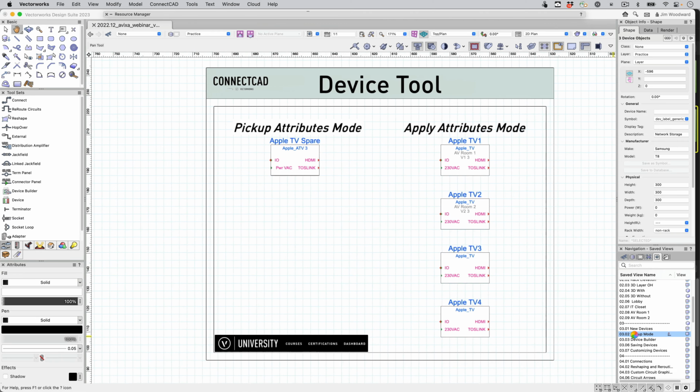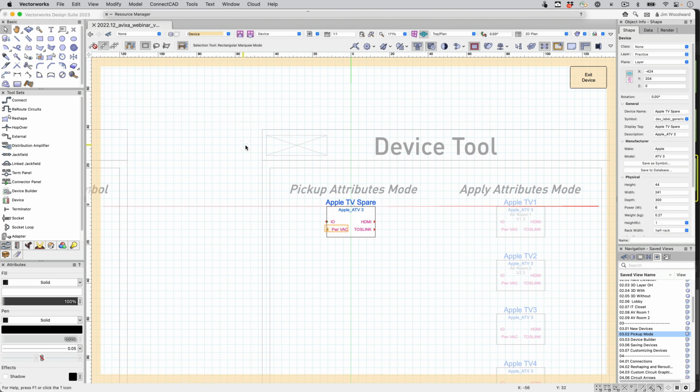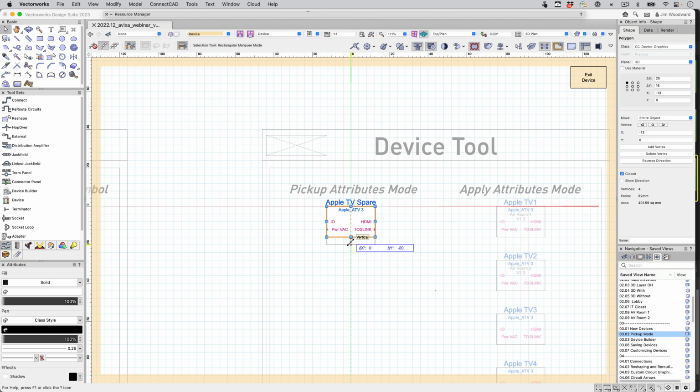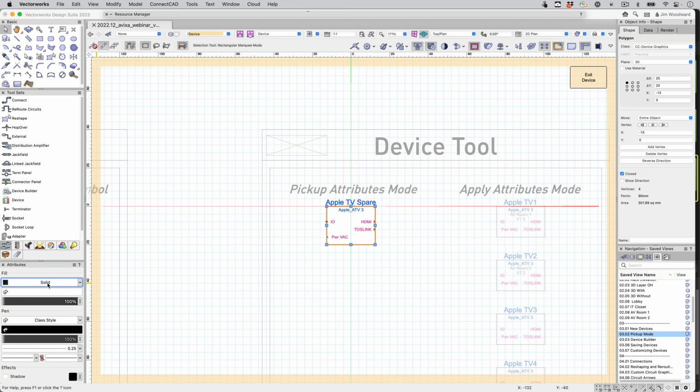New last year was a pickup mode. We can take attributes from a device. In this instance, we'll modify this device. We'll just change a little bit of graphics, move one of the sockets, and give that a different fill.